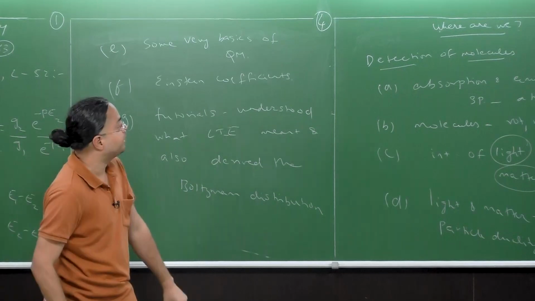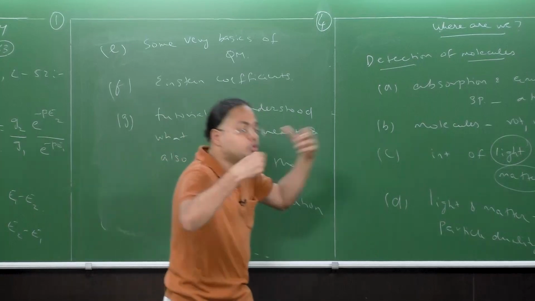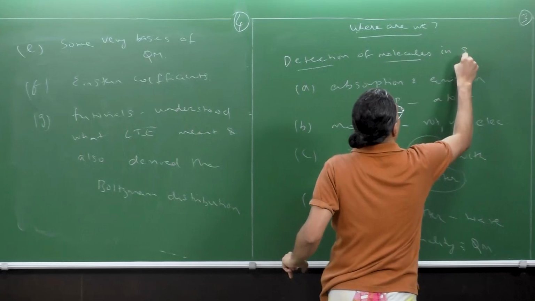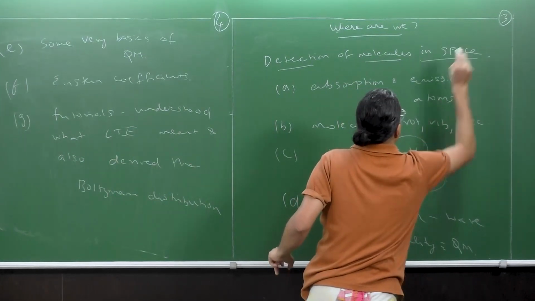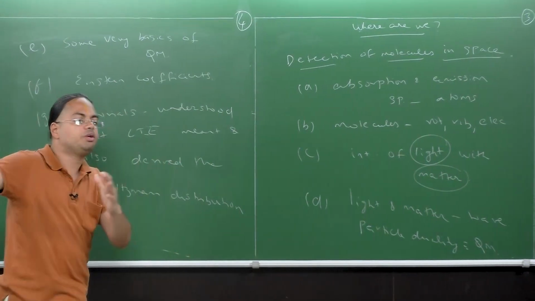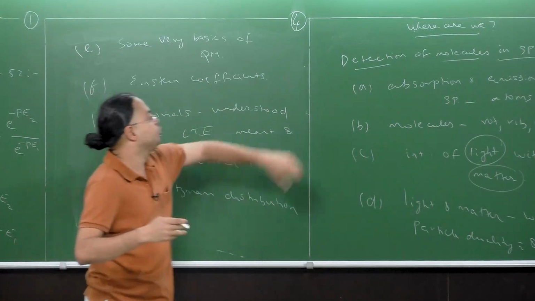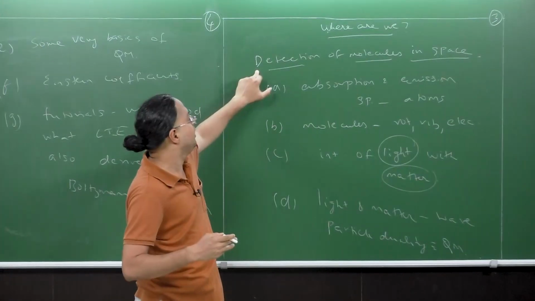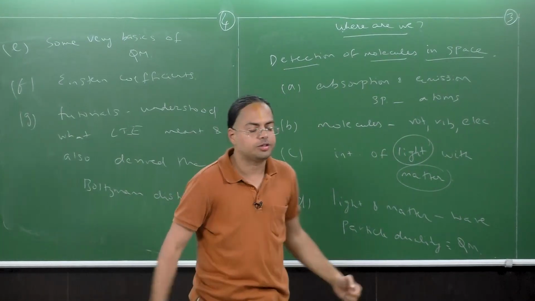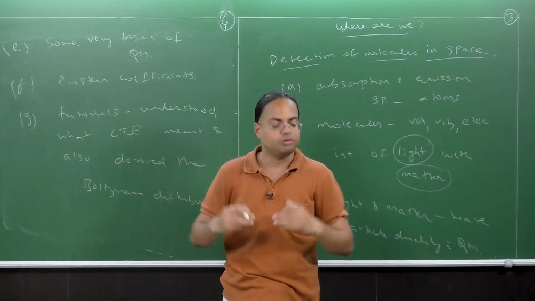But don't forget that this is all fundamental physics and chemistry, and so much of fundamental physics and chemistry goes into detection of molecules in space. So what looked like a detour into deep realms of physics and chemistry is absolutely essential, so that you understand all the techniques that are used to detect molecules in space, which is a non-trivial task. And look at the amount of fundamental science that goes into this applied interdisciplinary area of astrochemistry.